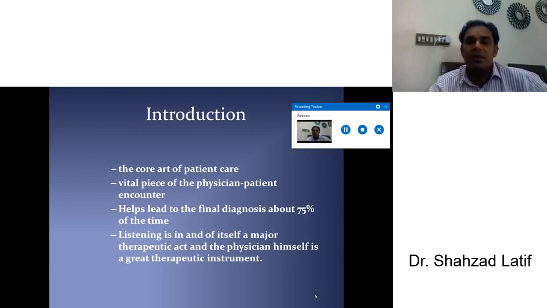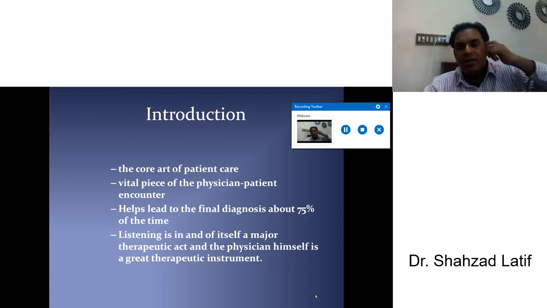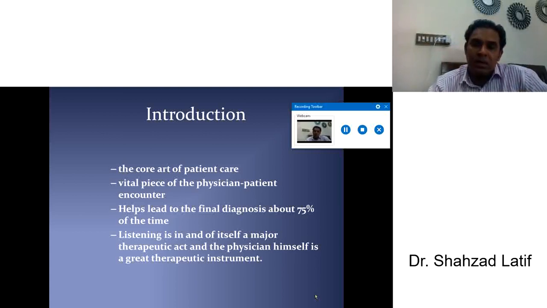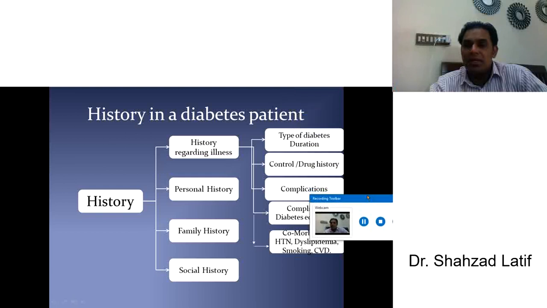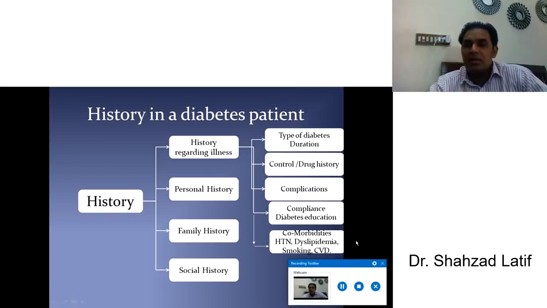So never ever forget this aspect, the history of a patient with diabetes. A patient may have other diseases along with diabetes, such as bronchial asthma or ischemic heart disease. So other than that specific primary disease, you should be very careful regarding the history of the patient in detail about diabetes mellitus.